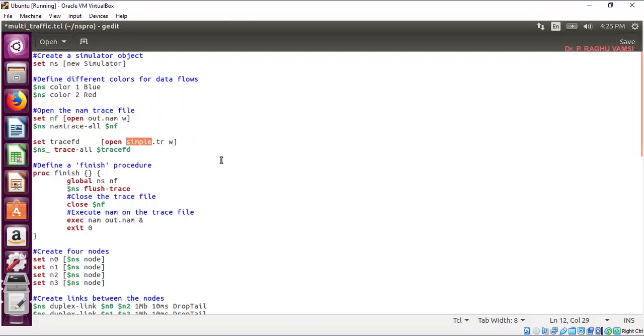So instead of simple, what we'll do is use the out.tr file. In write mode, we'll open it. Out.nam is the network animator file, and out.tr is the trace file. So that means in a graphical user interface way, we can view it via network animator, and in a log way, we can view it via out.tr.